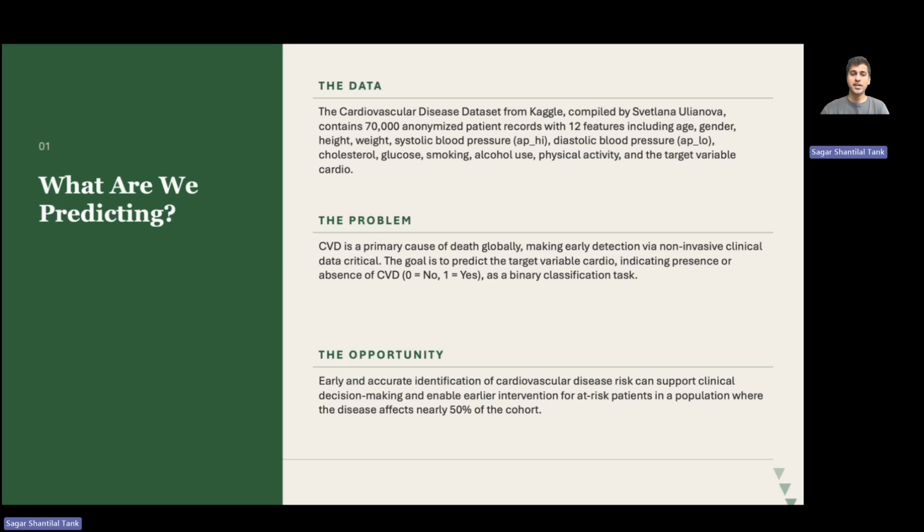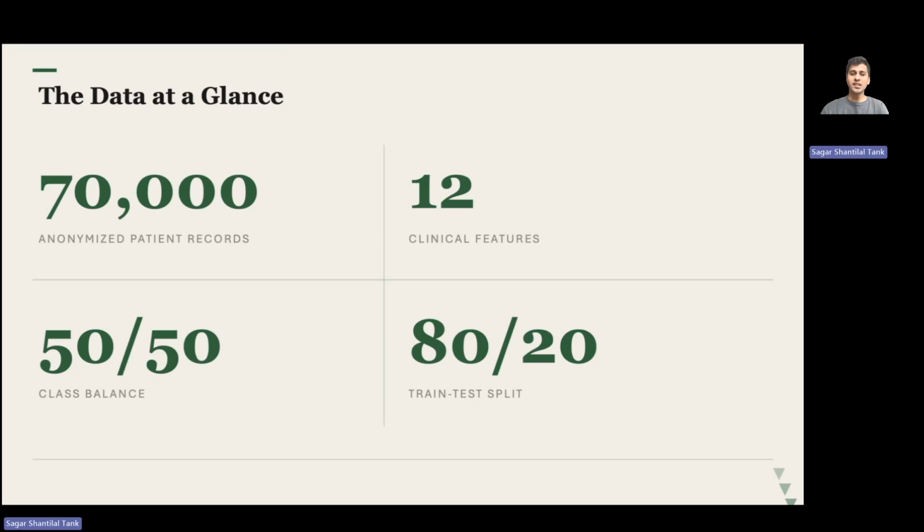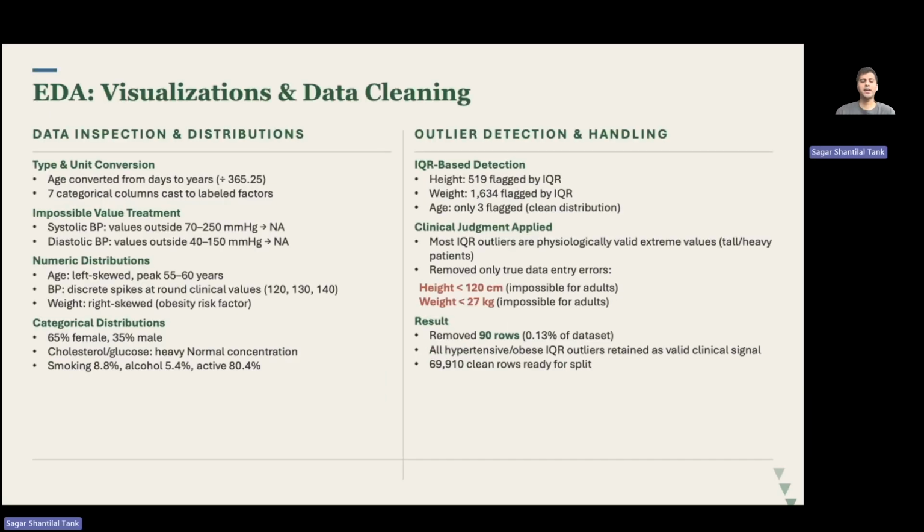So, let's dig in. This is our data at a glance. We use 70,000 anonymized patient records and 12 clinical features. The class balance here is 50-50, so there is no class imbalance. The train test split that I've used is 80-20. For the exploratory data analysis, I imputed 10% values in 3 columns, then did the unit and type conversion.